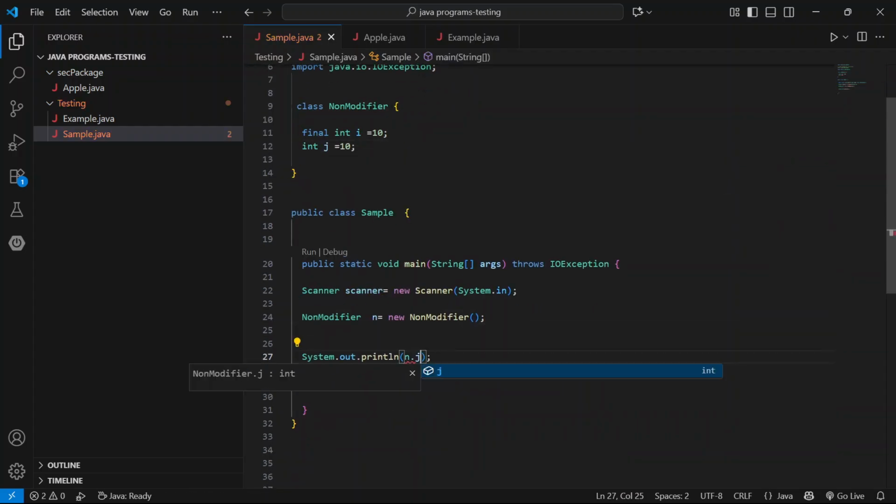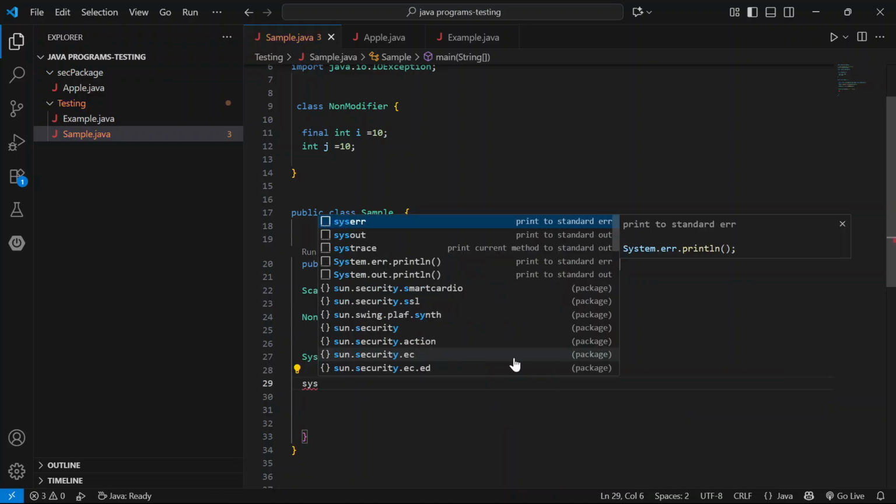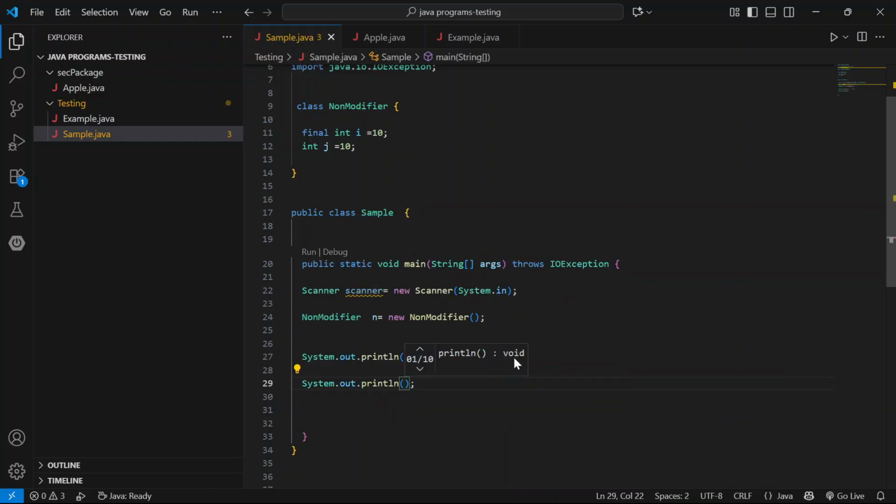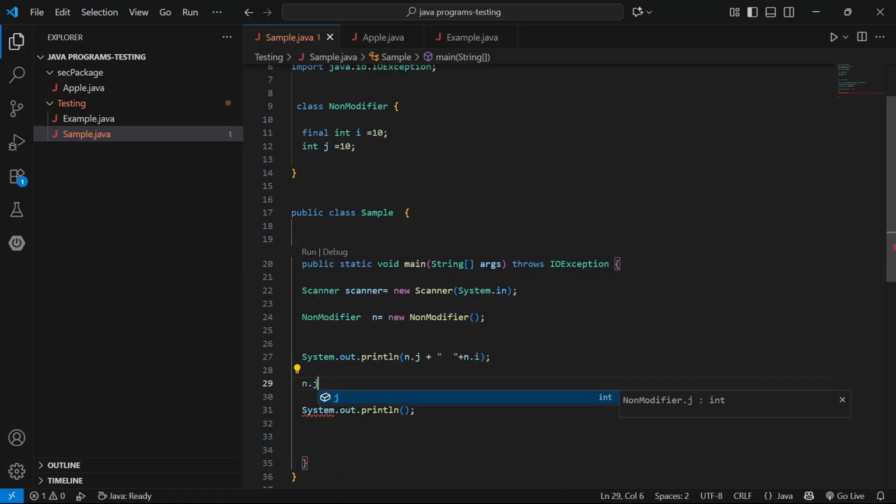Here j, n dot i. n dot j, now value 3. We are changing that j value.